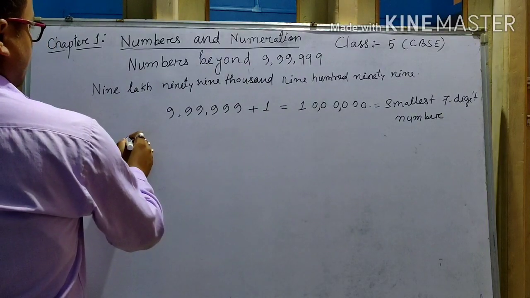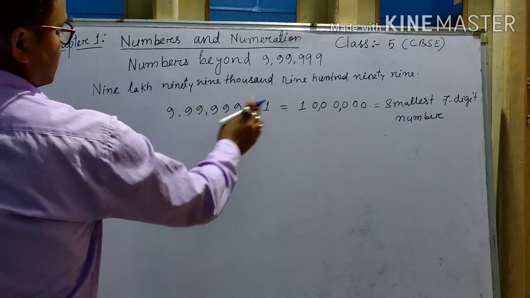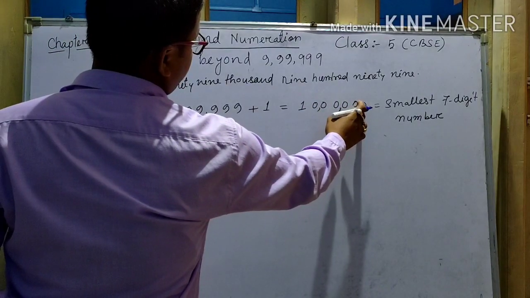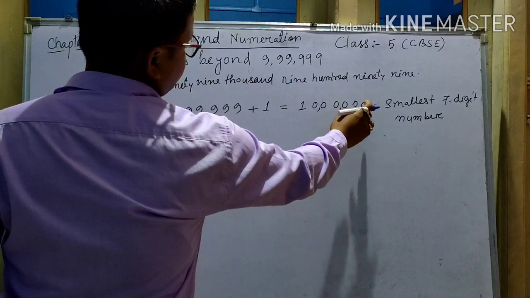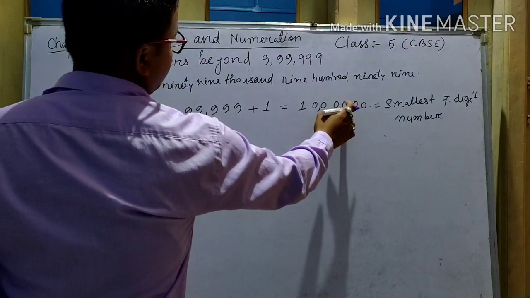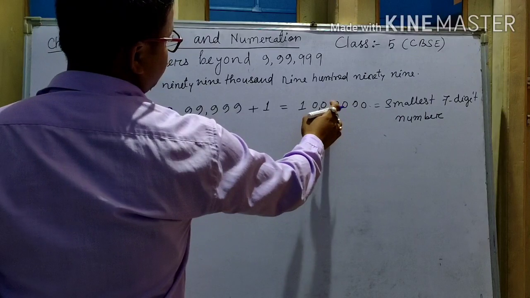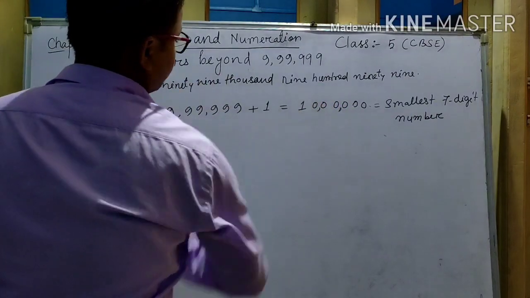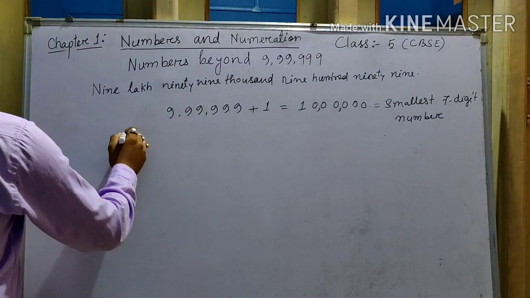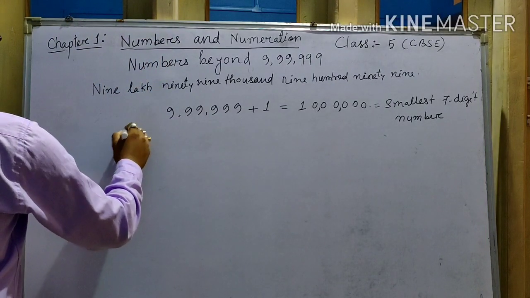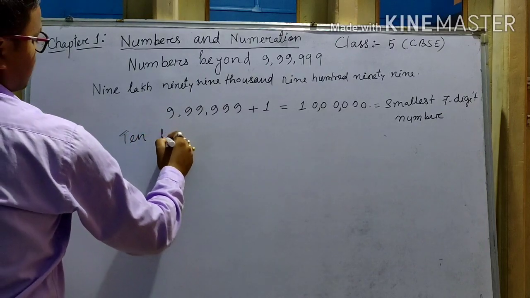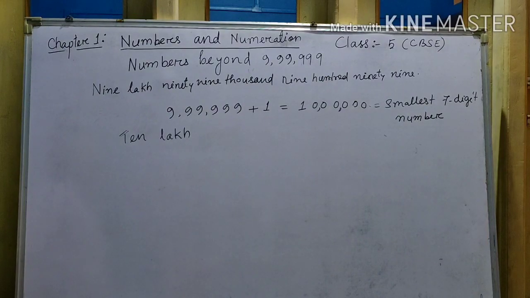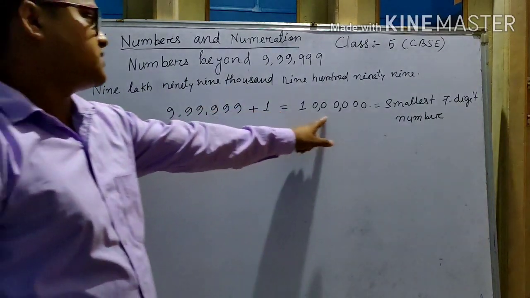How do we read this? Ones, 10, 100, 1,000, 10,000, then lakh. So how do we read this? This is 10 lakh.